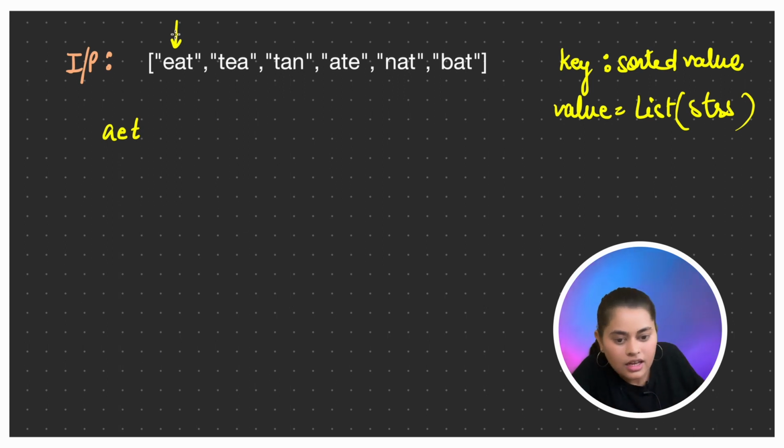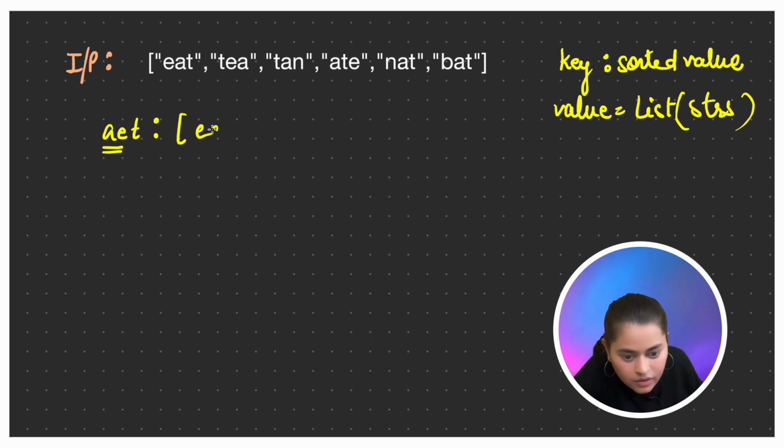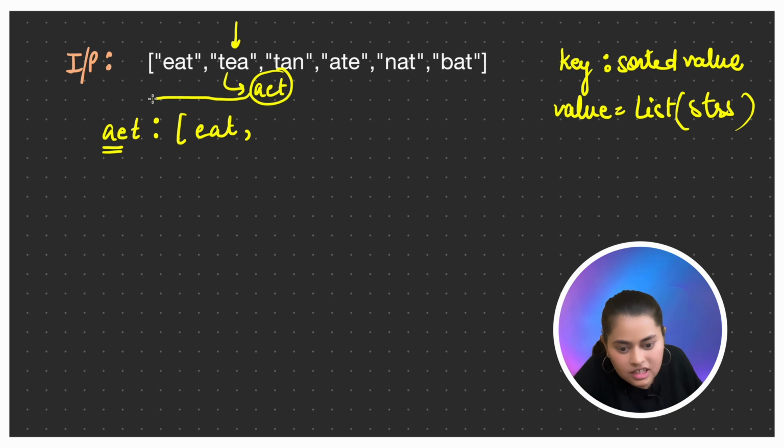So now let's see. If we are at EAT, first of all, we'll check whether AET is present in the map or not. If AET is not present, we'll create AET and a list corresponding to this AET. After sorting, we'll store the value. Now let's come to TEA. I'll sort it, it will become AET. I'll see whether this AET is present in the map. If it is present, I'll store TEA in the same list.